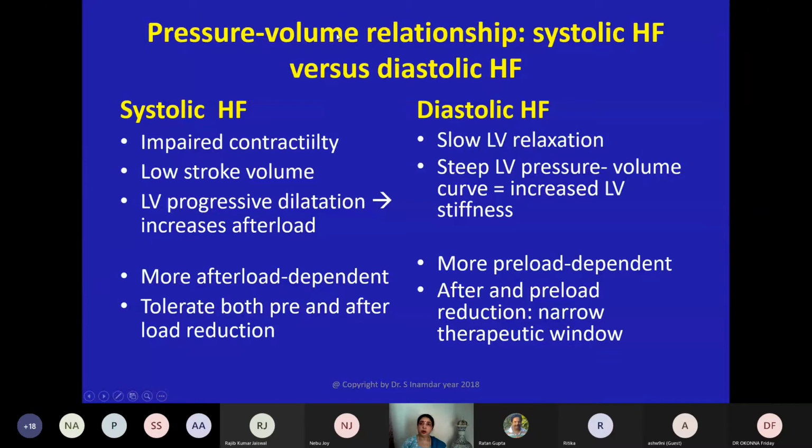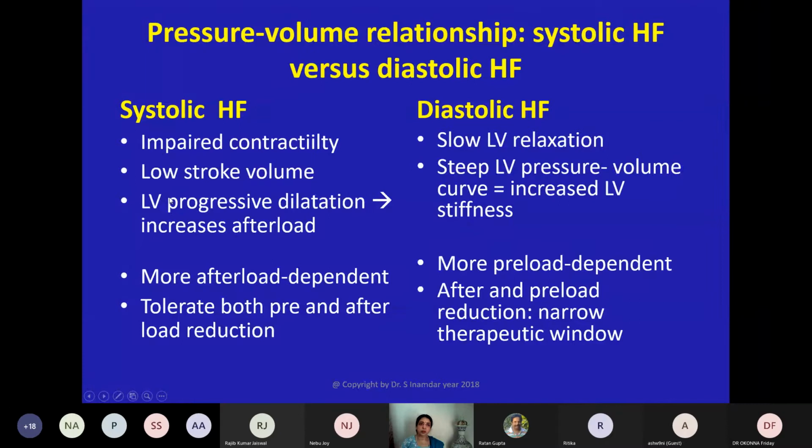As per pressure volume relationship, okay, systolic heart failure versus diastolic. In systolic, there is impaired contractility. You all know ejection fraction is less. The contractility may be normal in diastolic heart failure, but there is slow LV relaxation. In systolic heart failure, there is low stroke volume. In diastolic, there is a steep LV pressure volume curve, which I will show you soon. And that is because of increased LV stiffness.